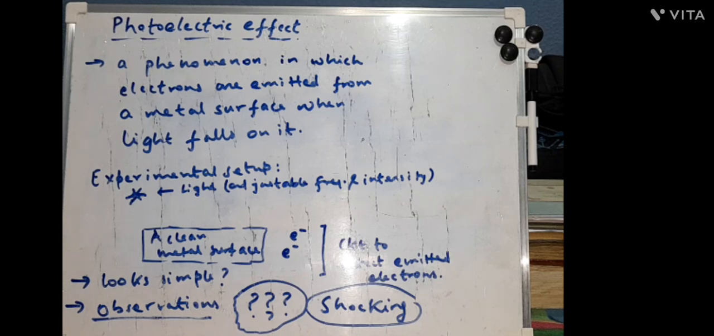The experimental setup was quite simple, in which a clean metal surface was used and a light source which had adjustable frequency as well as adjustable intensity, and there was a circuit which would help to detect the emitted electrons. As you can see in the setup depicted here, it looks quite simple, and it looks like classical physics would easily explain it, but the observations were really shocking, and classical physics actually failed here. So let's come to the observations, then we will compare the things.